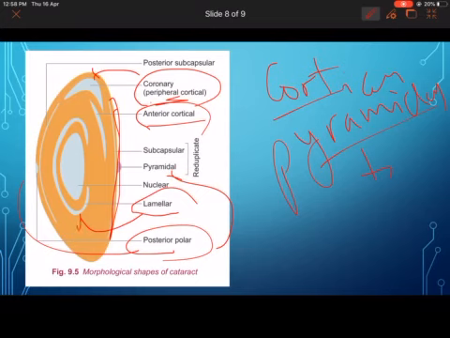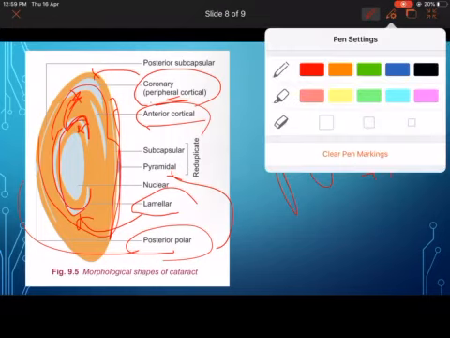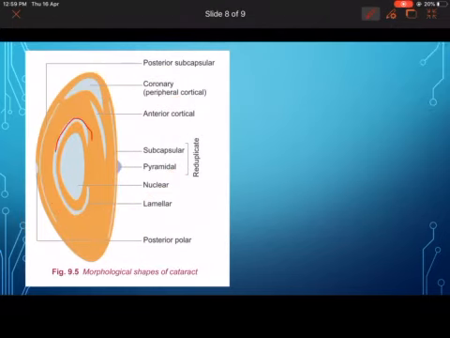See, lamella, as I told you, is forming a shell-like thing around the nucleus. If you find everything else in this lens is normal and you are finding only lamellar cataract, that means at the particular time when the fibers were being laid down in the nucleus, the patient had some metabolic problem, some fiber laying problem, which caused cataract at that time. Previous to that there will be a clear lens, and after that also there will be a clear lens. Only at that particular time the patient can have a problem, which is called lamellar cataract, also called zonular cataract. So a particular lamella is forming cataract or a particular zone is forming cataract.